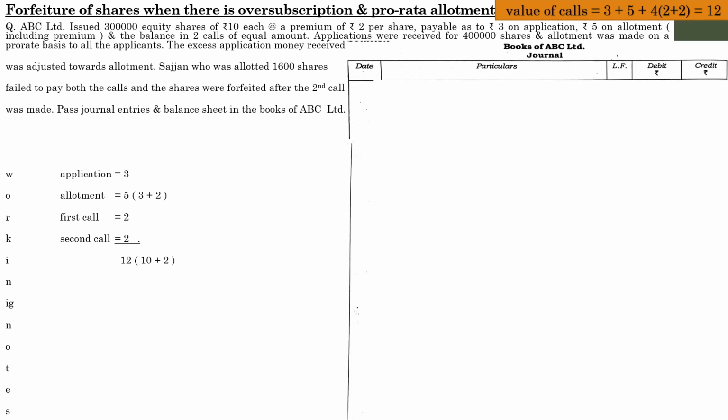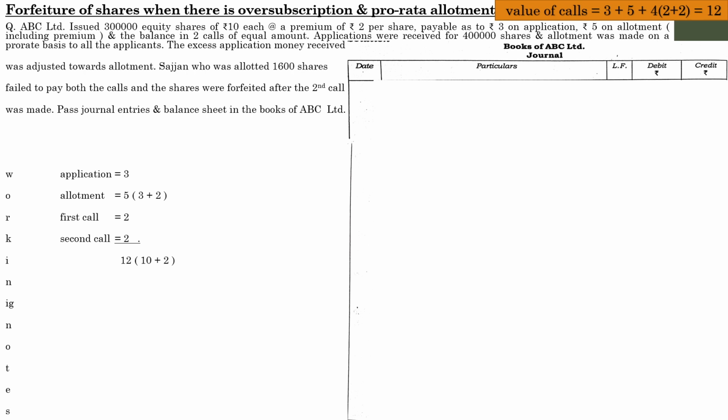I believe you know the format of a journal. Name of the concerned books of ABC Limited should be shown here. After that, journal, date, particulars, ledger folio, debit and credit. And let us begin with the date. Since there is no information regarding the time of the installments, let us leave the date column blank.